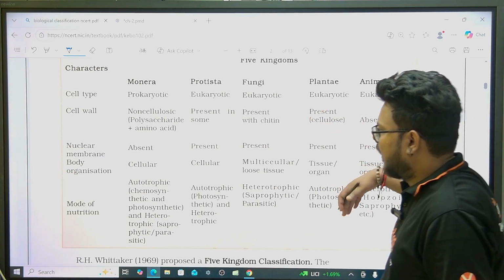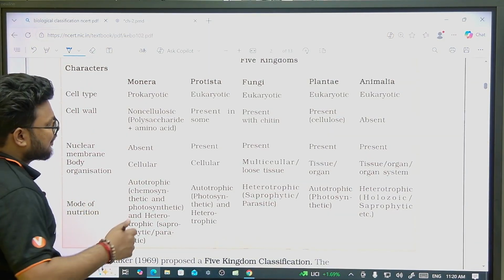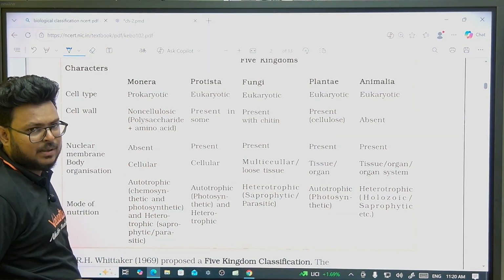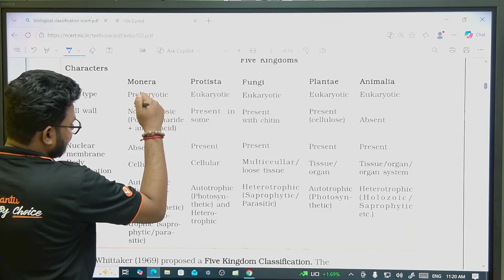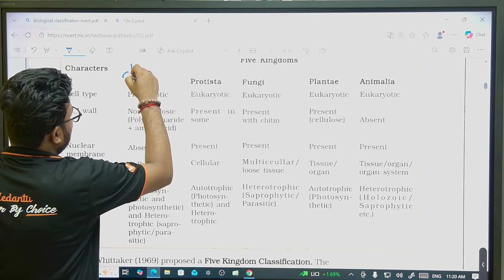So let's come here again. In case of Monera, we have archaebacteria and eubacteria, as you very well know. In archaebacteria, yes, we have a cell wall made up of polysaccharides majorly. But if we talk about eubacteria, there we have a cell wall made up of what?